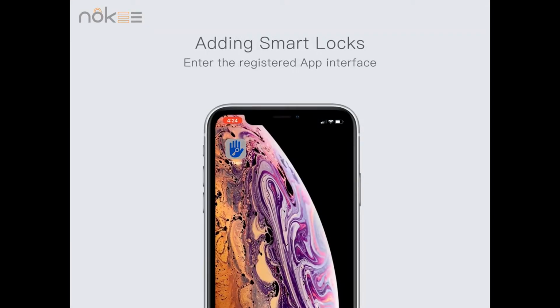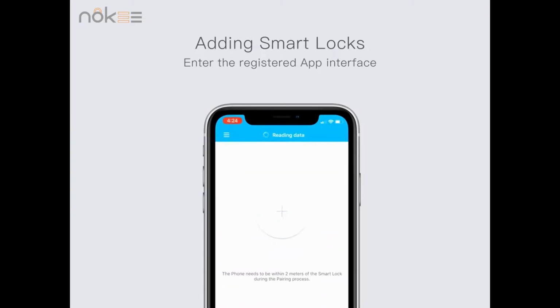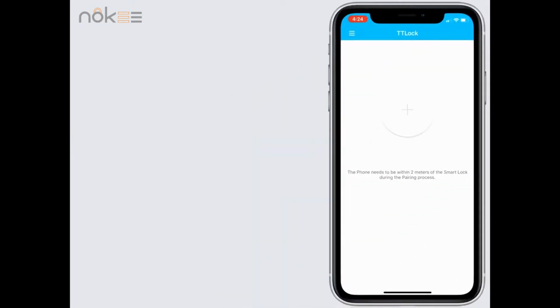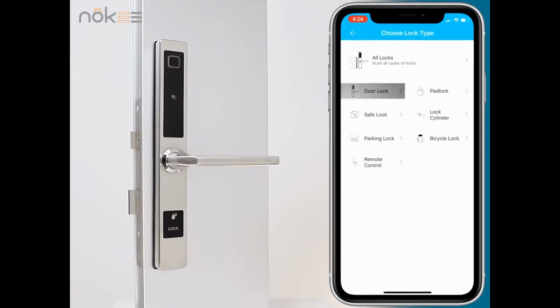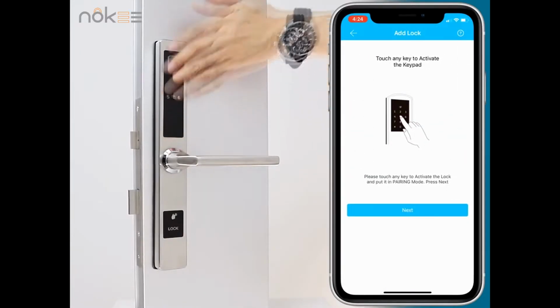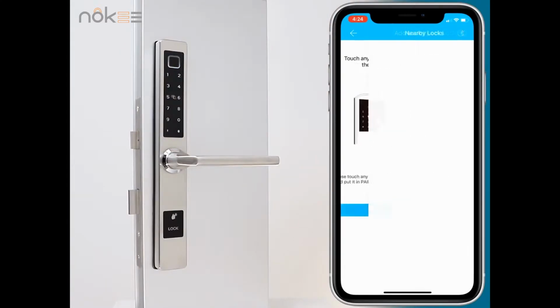The first step is to enter the registered app interface. Click Add Lock. Click Lock. According to the prompt, light up the screen and click on the next step.